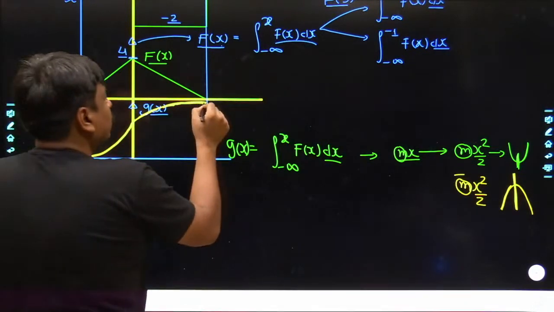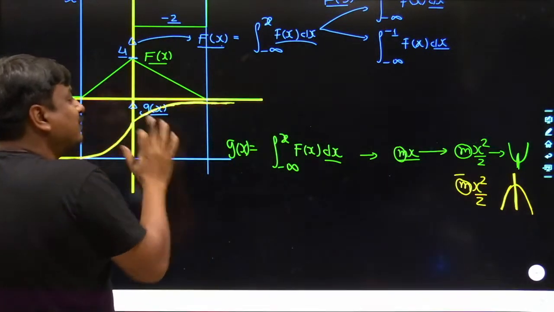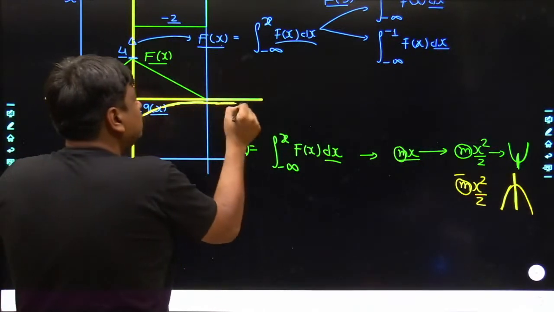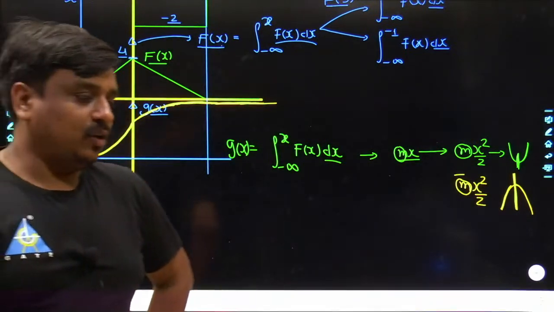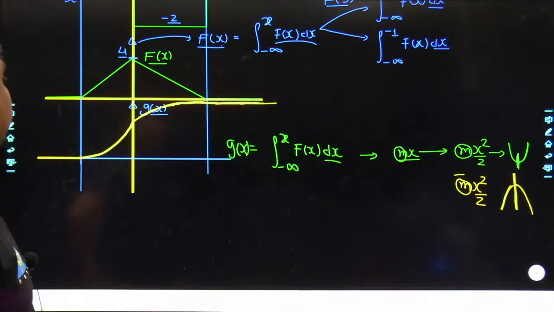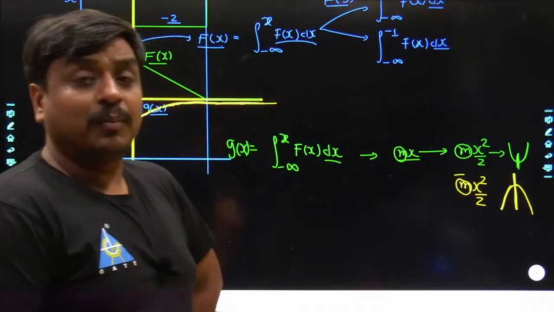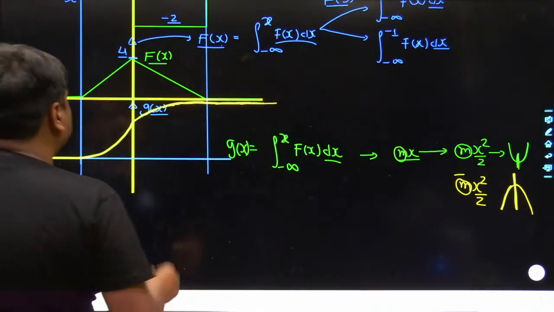And once you go from x equals 2 onwards, would it become 0? No. Whatever area has been accumulated has been accumulated, and that would go ahead till x equals infinity. Could you understand what I am saying? Because this sort of curve would be visible again and again when we discuss the probability mass function.